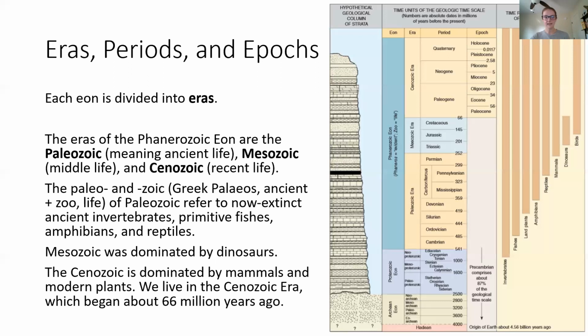The Paleozoic refers to now extinct ancient invertebrates, primitive fishes, amphibians, and reptiles. It wasn't until the Mesozoic that the world became dominated by dinosaurs. And then in the Cenozoic, that was when the dinosaurs went extinct and the world became dominated by mammals and modern plants. Okay, so we live in the Cenozoic era. It began about 66 million years ago.